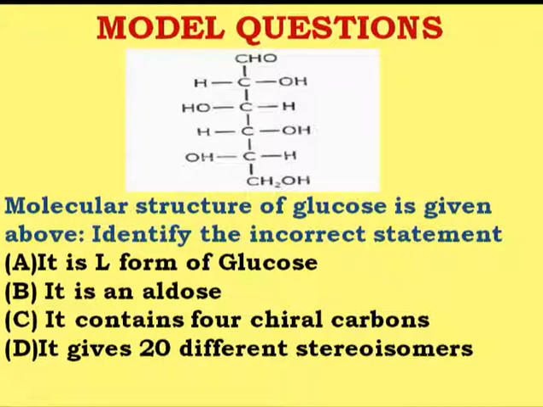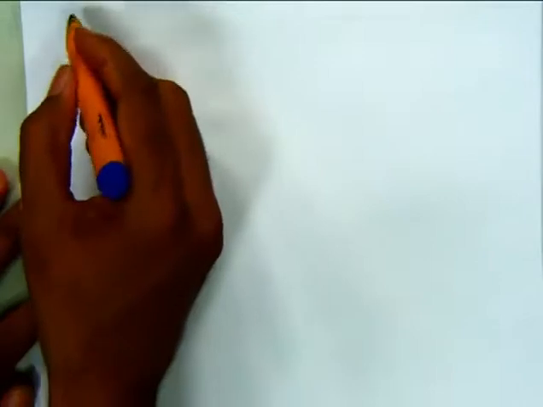Now in order to understand this question and find the answer, let us go to the tabletop and discuss how we can find the answer. Okay. The structure of glucose is already given.